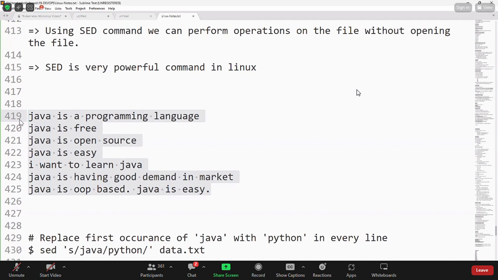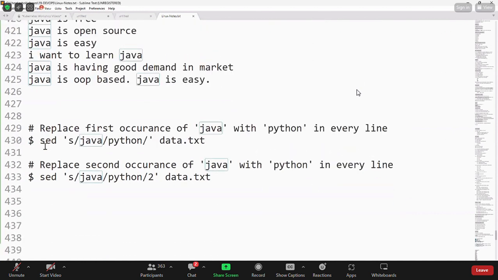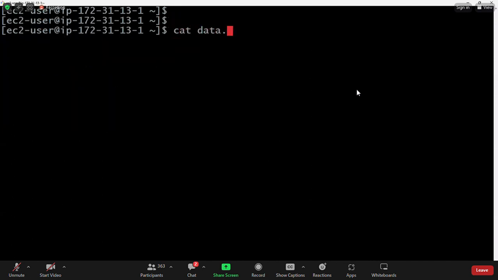Now, what is my requirement? Wherever the Java keyword is available, I want to replace this keyword with Python. Can I call it a substitute? Wherever Java is available, I want to substitute it with Python. Are you clear? If you execute a command like this, it will substitute the Java keyword with the Python keyword for the first occurrence only. So if you see here, my file is available: cat data.txt.